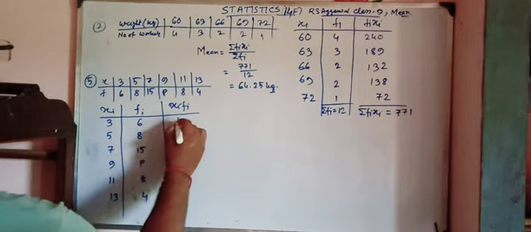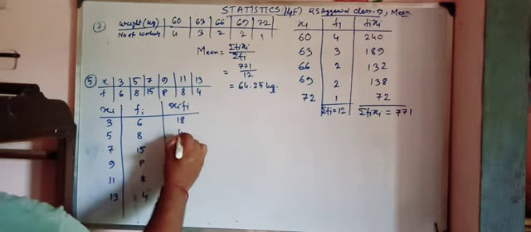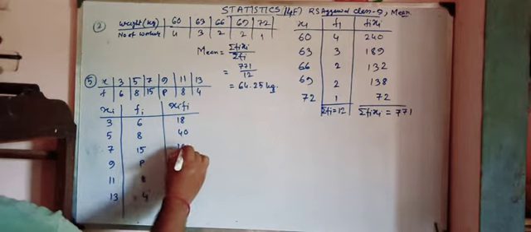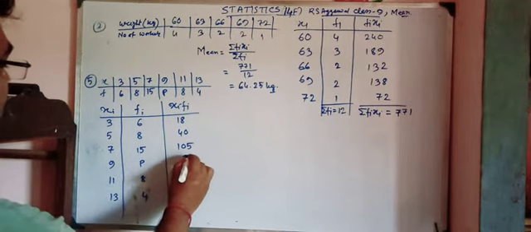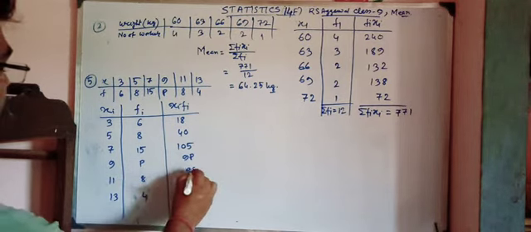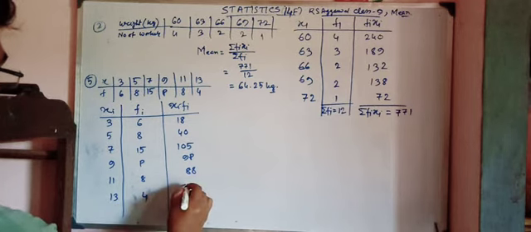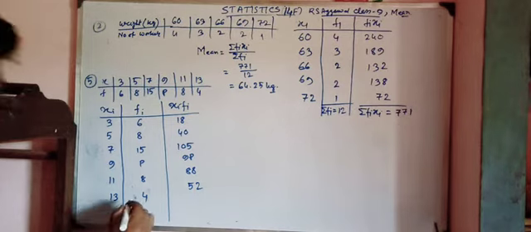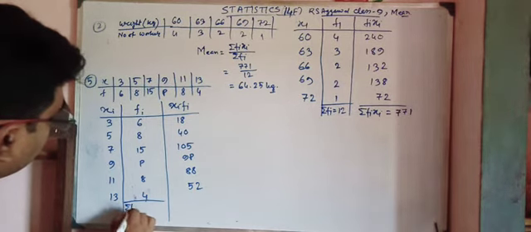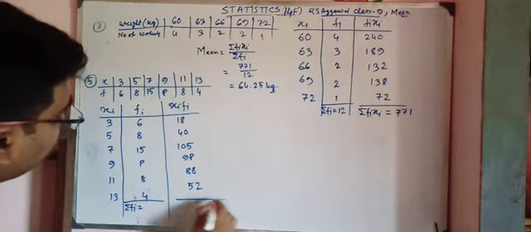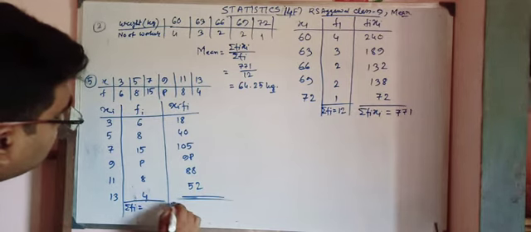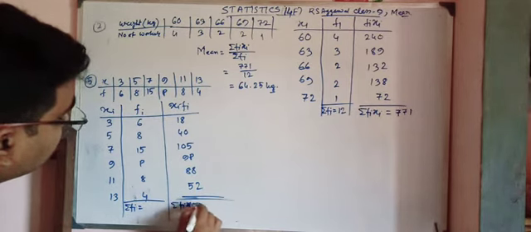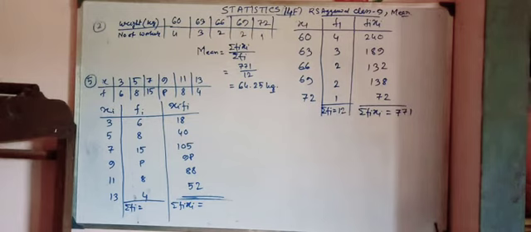Xi Fi is 18, 40, 105, 9P, 88, 52. Summation of Fi, and here summation of Fi Xi. Summation of Fi, we have to calculate that.